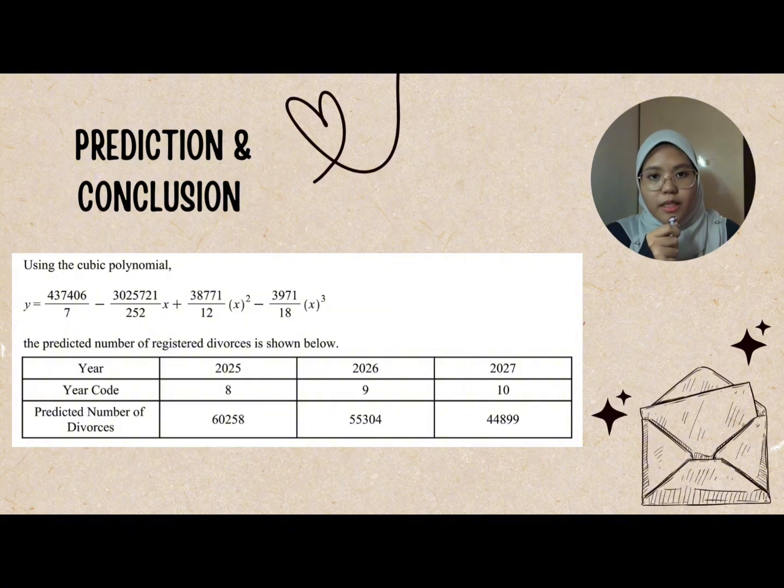Based on the cubic polynomial, the number of registered divorces is predicted to decrease over the next 3 years. The predicted values are 60,258 in 2025, 55,304 in 2026, and 44,899 in 2037 with the year codes 8, 9 and 10 respectively. This shows a downward trend in the number of divorce cases. Since the cubic polynomial has the smallest error, it gives the best prediction for the given data.